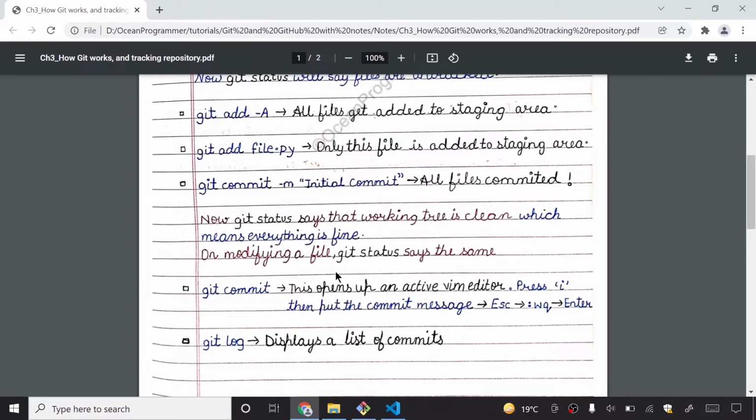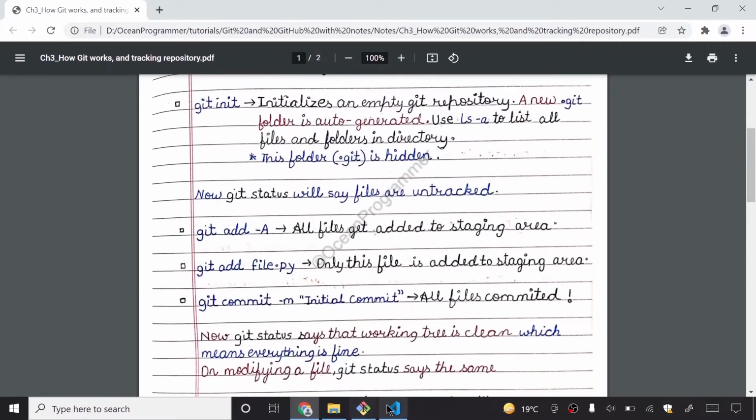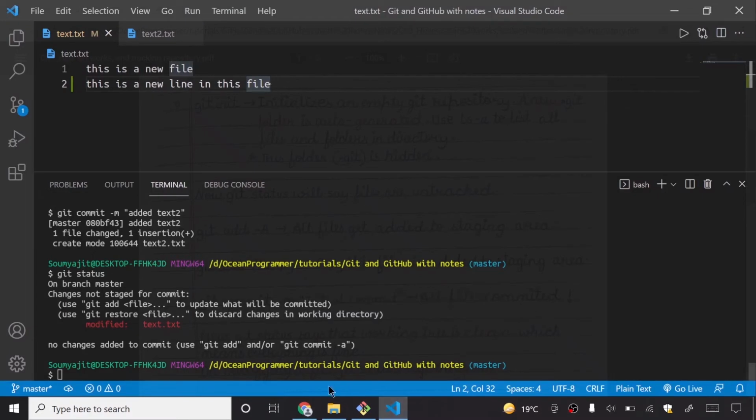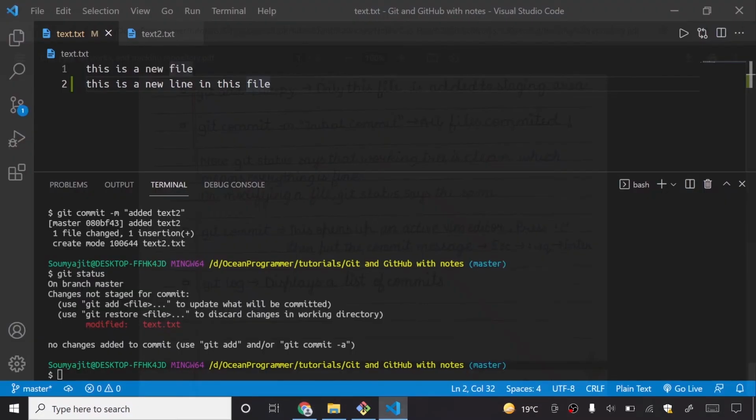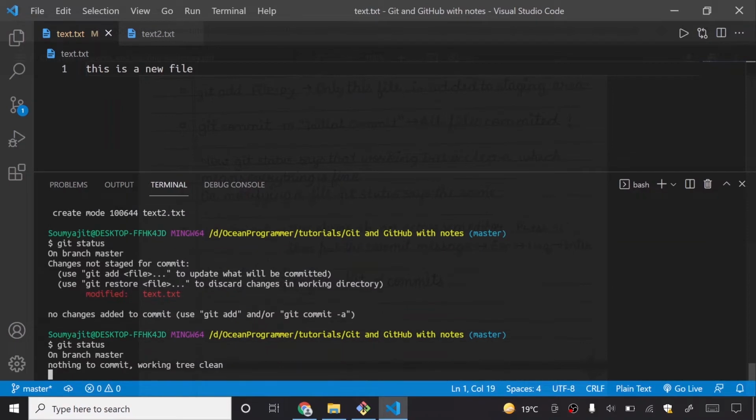It means that when you have added and committed after modifying files, git status will say the working tree is clean. If you do it without adding it to the staging area and then committing it, it will give you such an output, that is modified text.txt. I can now just simply delete this line in order to make my working tree clean.